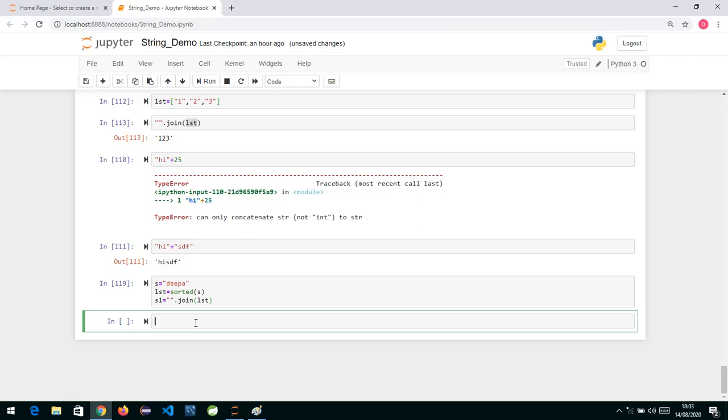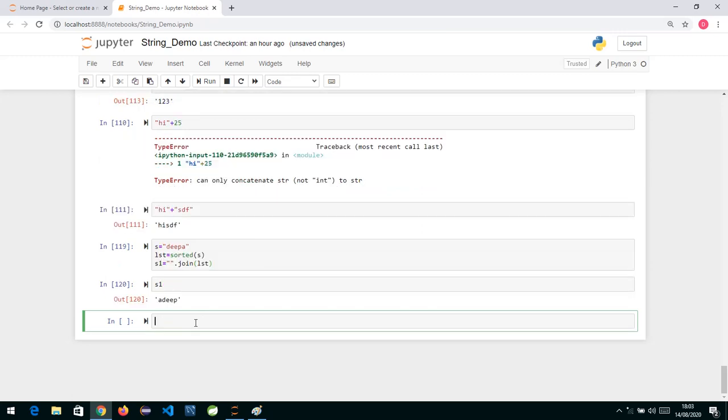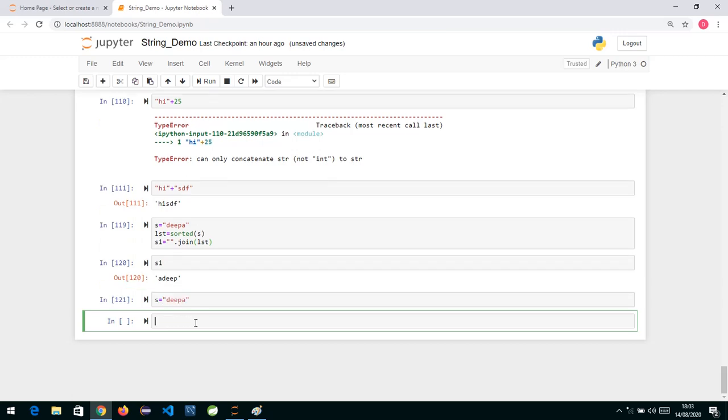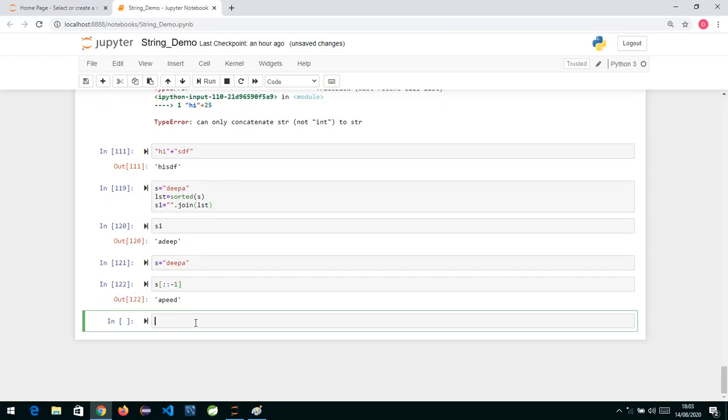So which method did we use here? Sorted. Similarly, if I want to reverse the original string, the first way we have seen is, if this is the name Deepa, we can write s[::-1], which will give you the reverse of Deepa.